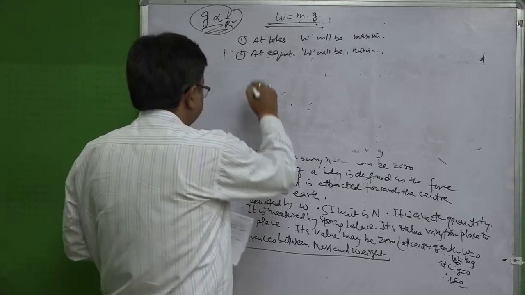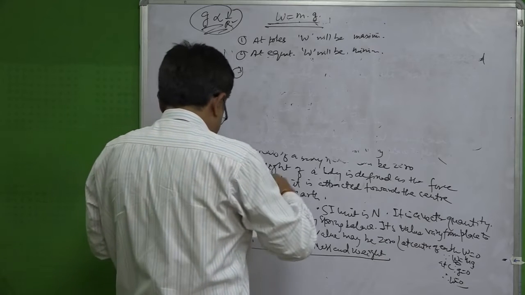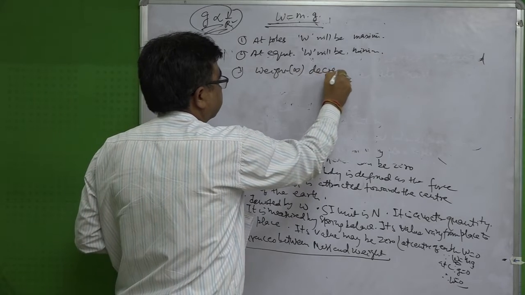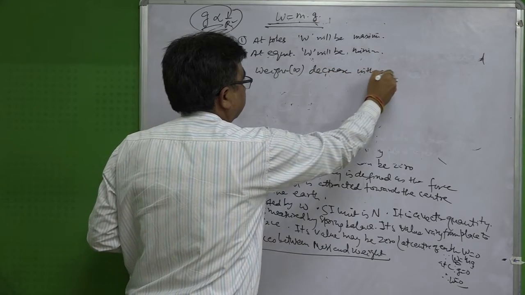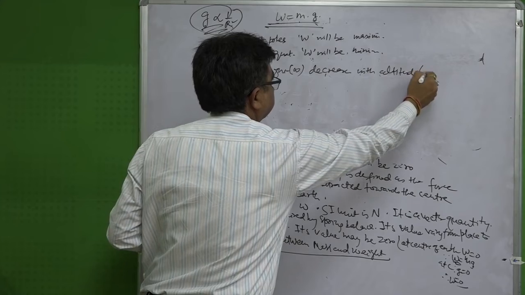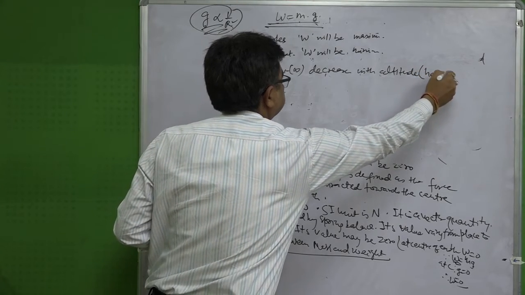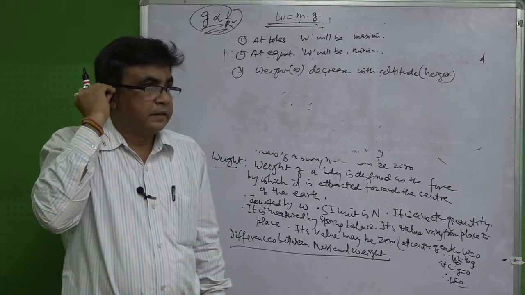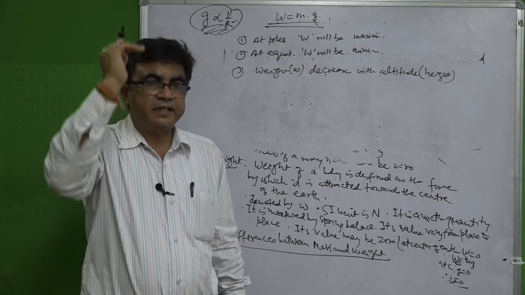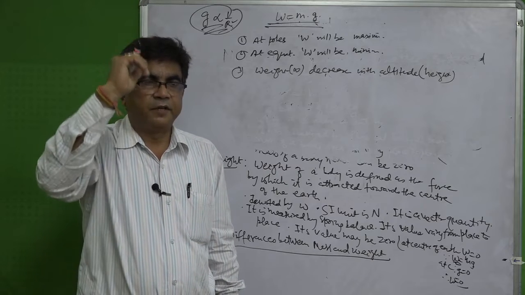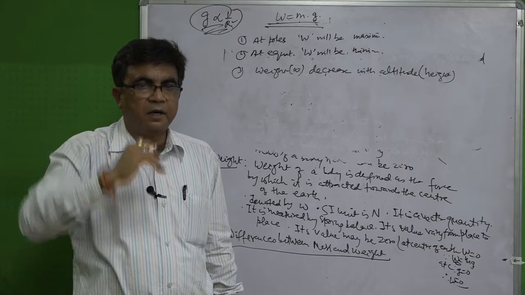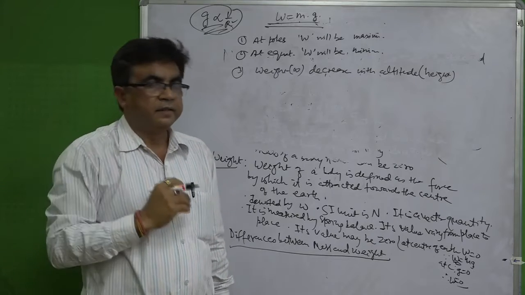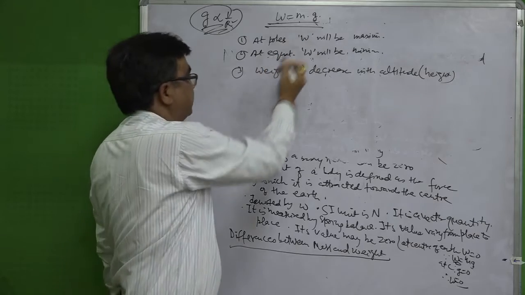Another thing, number 3: weight W decreases with altitude, that means height. In our last class we came to know that g decreases with altitude, with height. When we move upward from the surface of the earth, at some height g decreases. Because g decreases, weight also decreases.